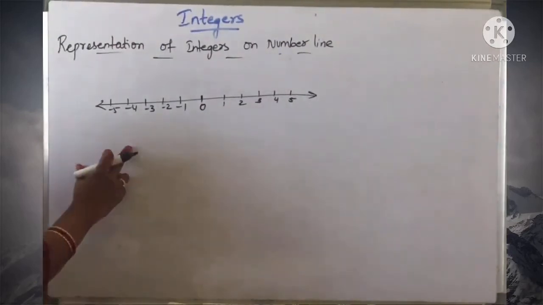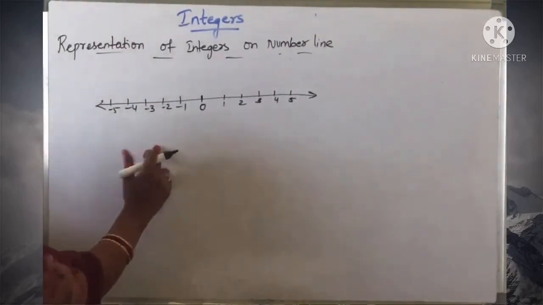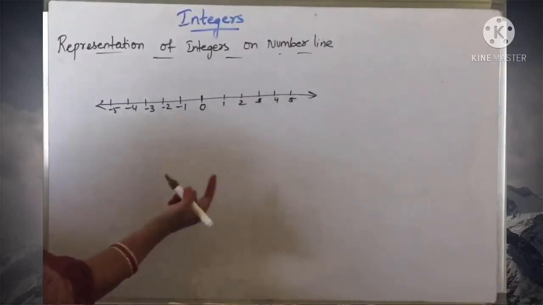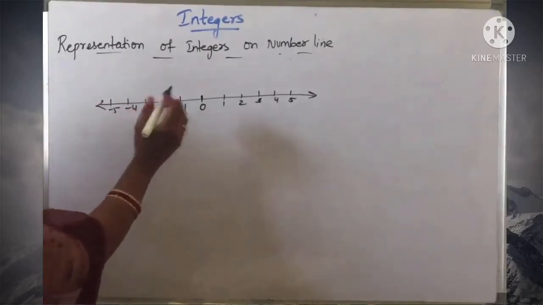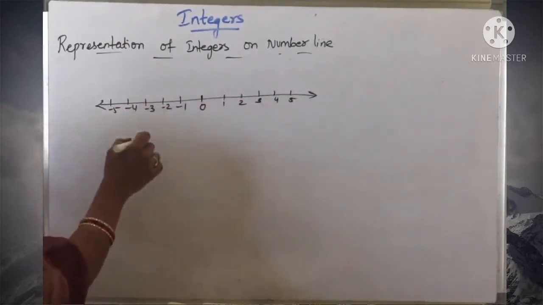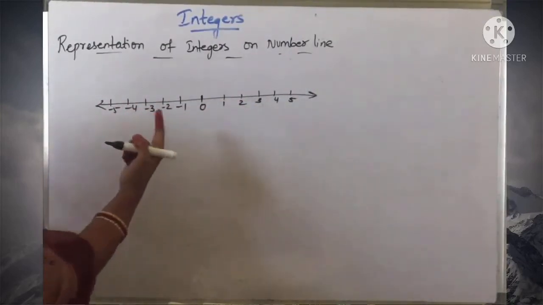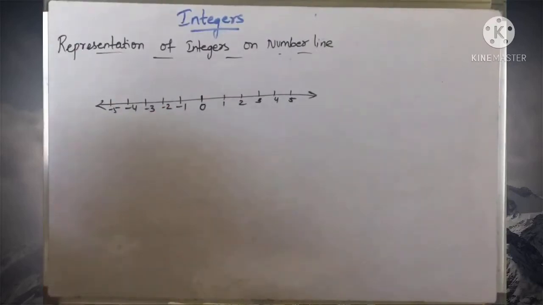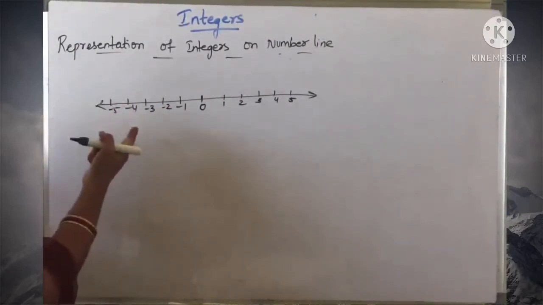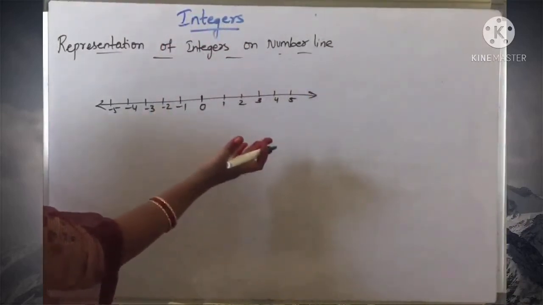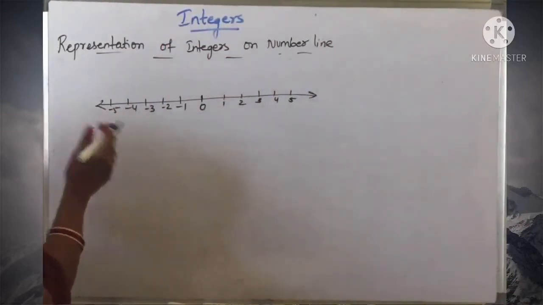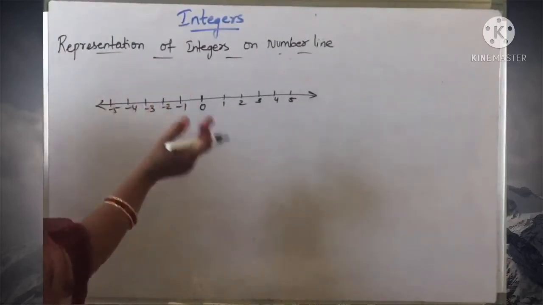And coming to here, as we learned for whole numbers, children, the number on the right side will always be greater than the number on the left side, right? Like we followed in whole numbers, the number on the right side of a number on the number line was greater than the number on its left side. Here also we follow the same convention: the number occurring on the right side is greater than that on the left, and the number on the left is smaller than that on the right.